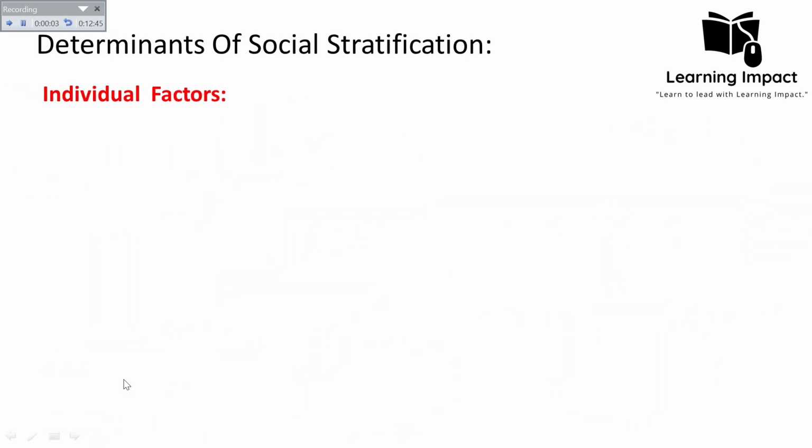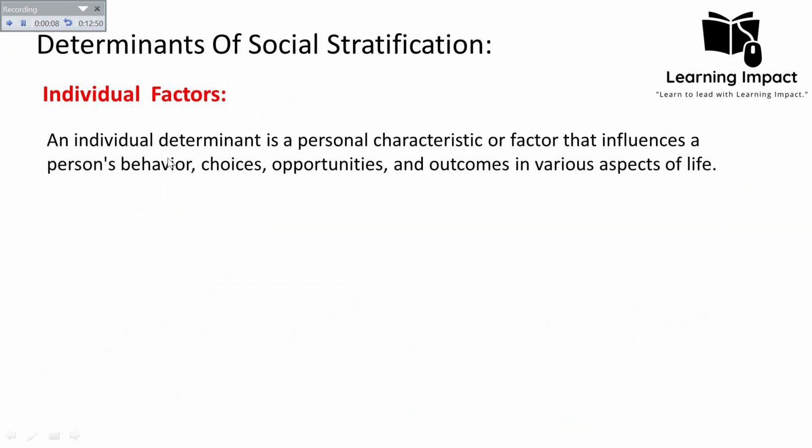Then the other determinants of social stratification include the individual factors. First, we will define what is meant by individual factors. An individual determinant is a personal characteristic or factor that influences a person's behavior, choice, opportunity, and outcome in various aspects of life. It is associated with the individual's personal characteristics or personal factors. A structural determinant was associated with the social structure, with the social institutions, that is, how society works.